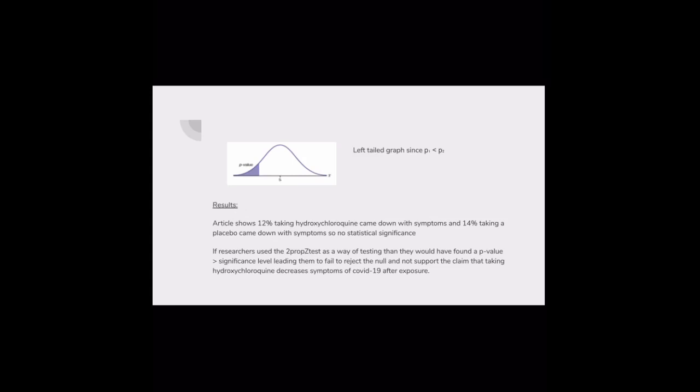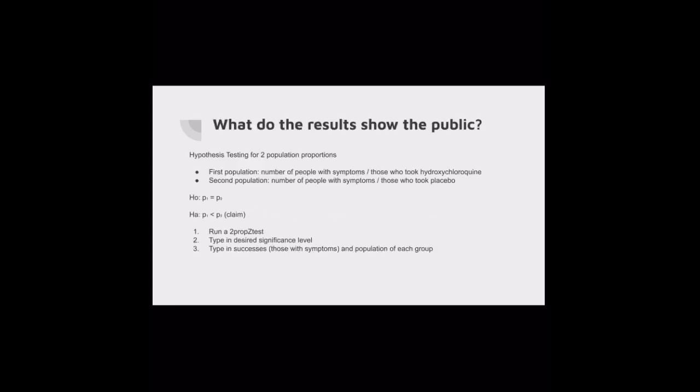And if researchers used the 2-prop z-test as a way of testing, then they would have found a p-value greater than the significance level, leading them to fail to reject the null and not support the claim that taking hydroxychloroquine decreases symptoms of COVID-19 after exposure. With missing information and room for bias, it's important to note the misleading statistics that can lead to false conclusions.